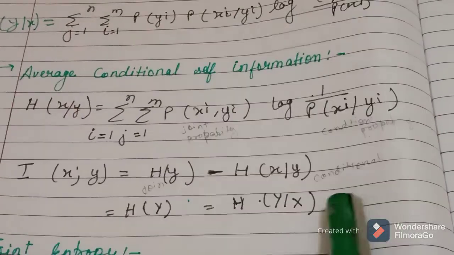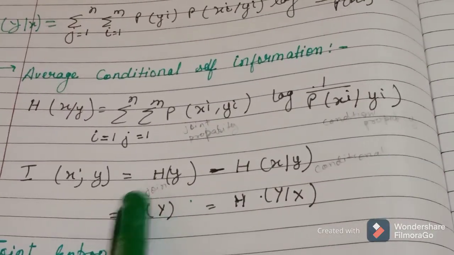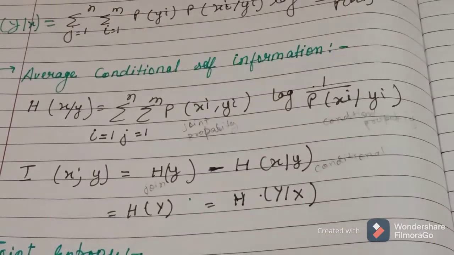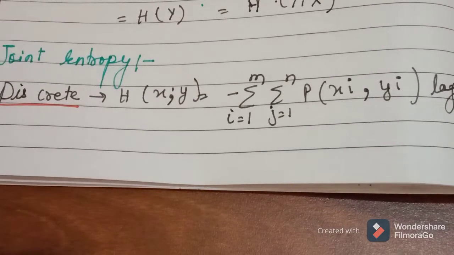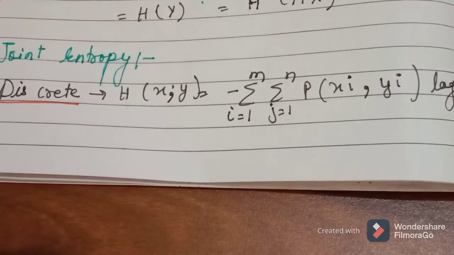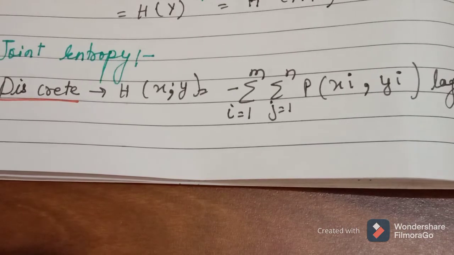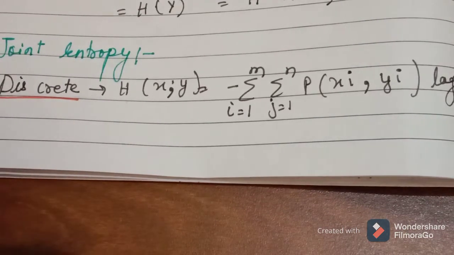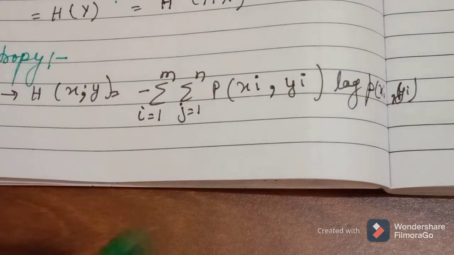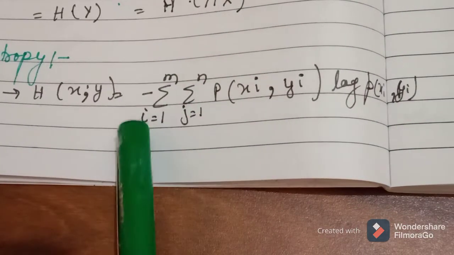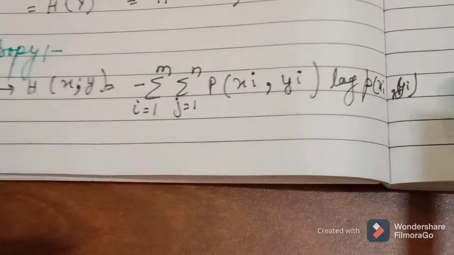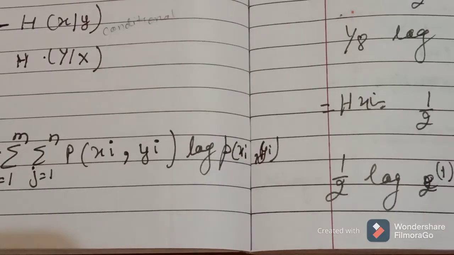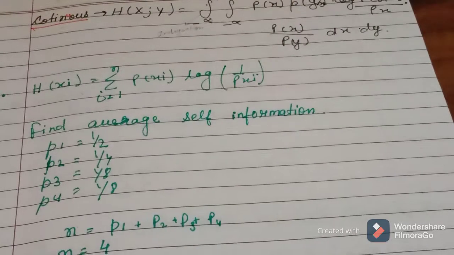It is conditional. Joint entropy, what is that? Joint entropy has two types: first is discrete, second is continuous. For the discrete time, the joint entropy formula is minus the summation over i equal to 1 and j equal to 1 of P(xi, yj) log P(xi, yj). So its formula is that for discrete time.